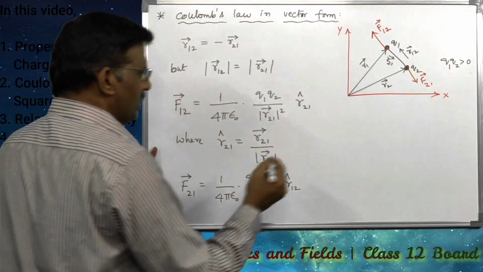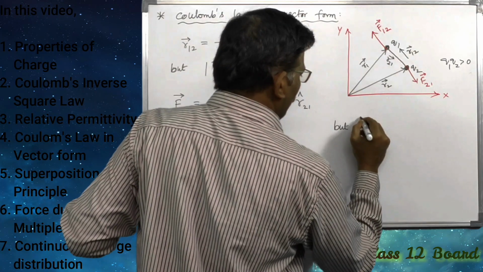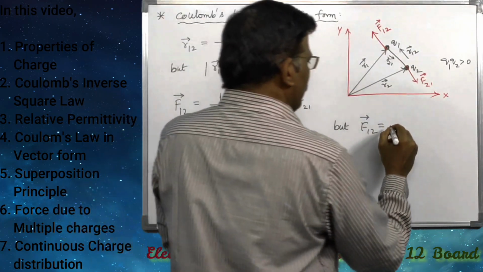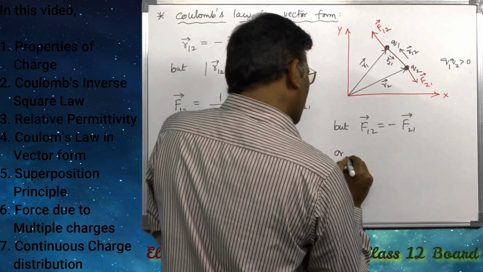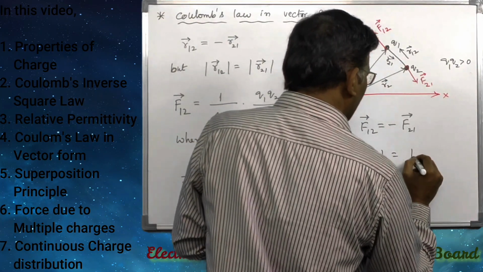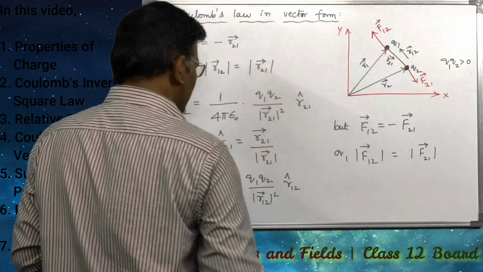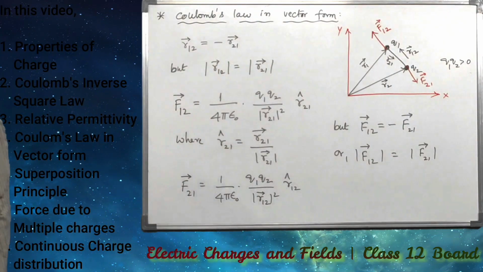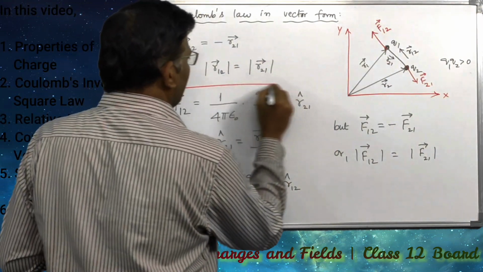But F12 bar is equal to minus F21 bar, or the magnitude of F12 bar is equal to the magnitude of F21 bar. So these are the vector forms.